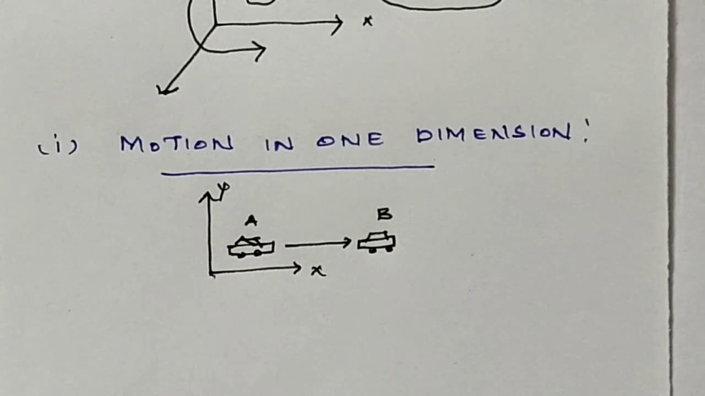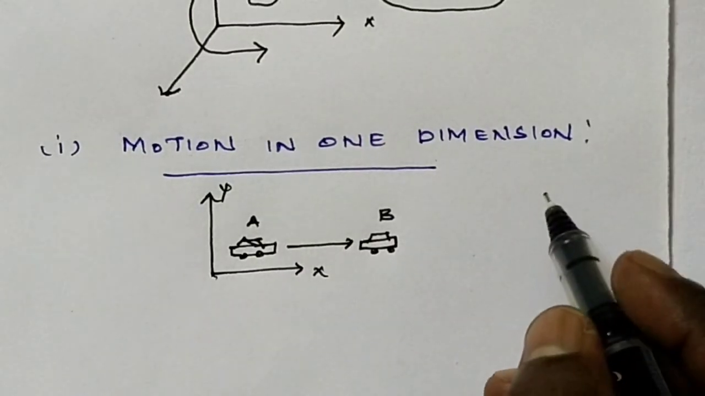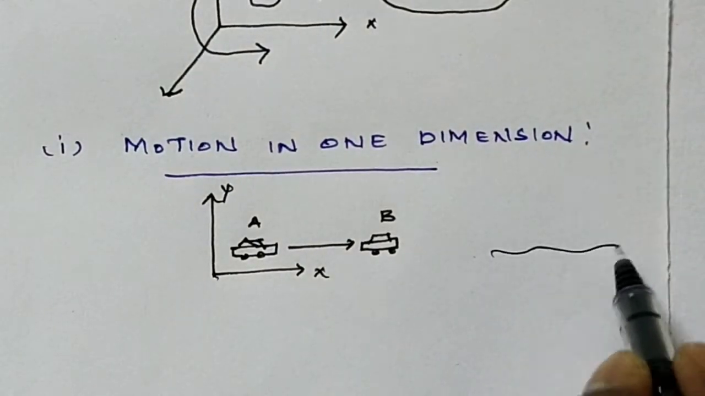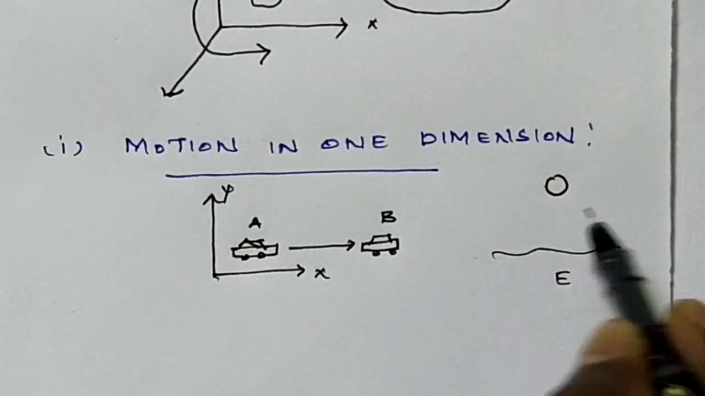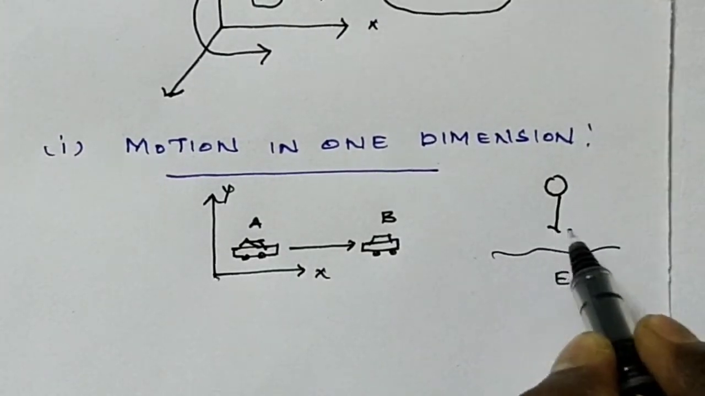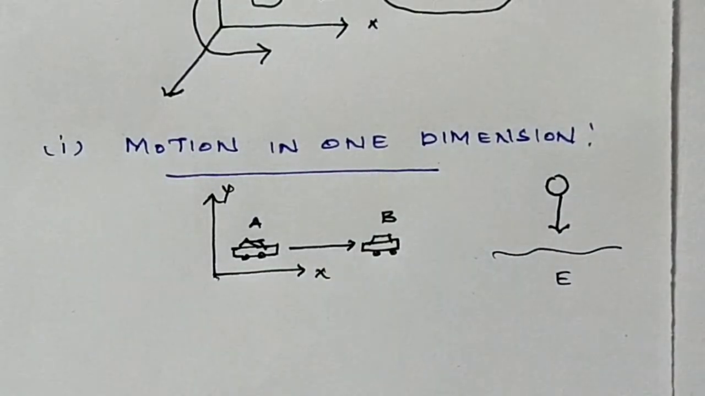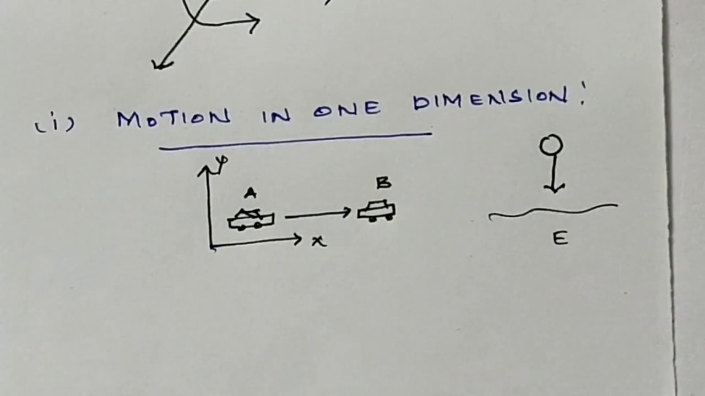Examples: motion of a train along a straight railway track. Another example, an object falling freely under gravity close to the earth. Here we can consider any object freely falling towards the earth. So it is called one dimension motion. Now moving to two dimensions.